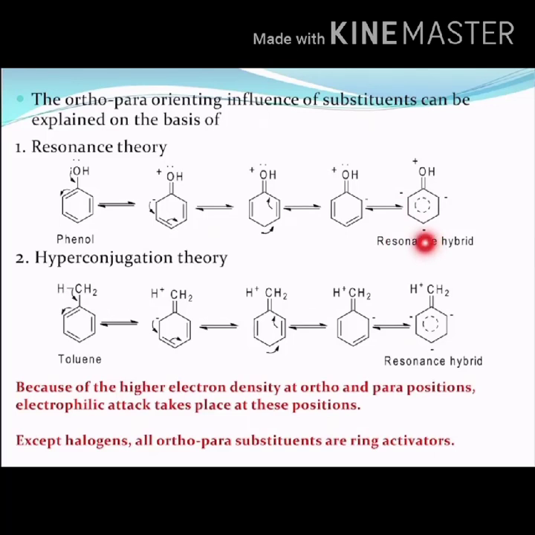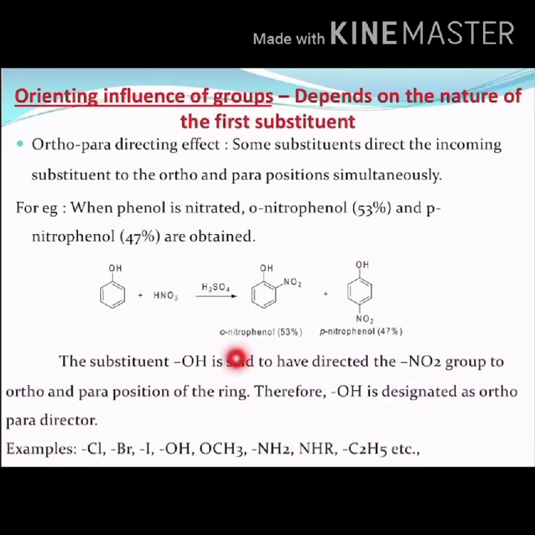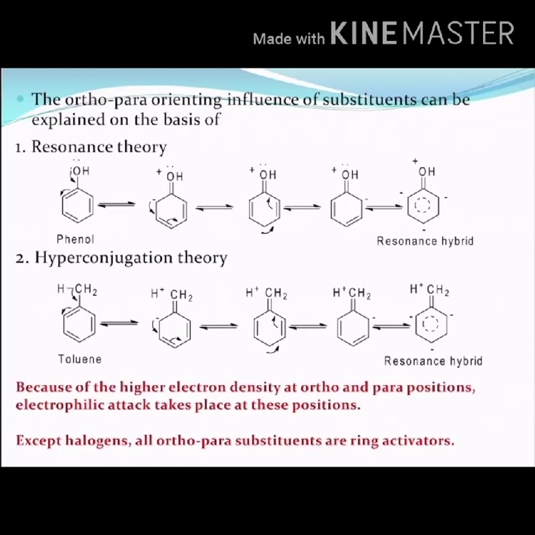Because of this reason, the electrophile which will attack the phenol has a chance of attacking either of these two ortho positions, or it can attack this para position, and it will not take the meta position. That means we will not get a metanitrophenol. Okay, so we have seen that when phenol reacts with nitric acid, we get orthonitrophenol at 53% and paranitrophenol at 47%. No metanitrophenol. The reason behind this is explained by understanding the resonance theory.